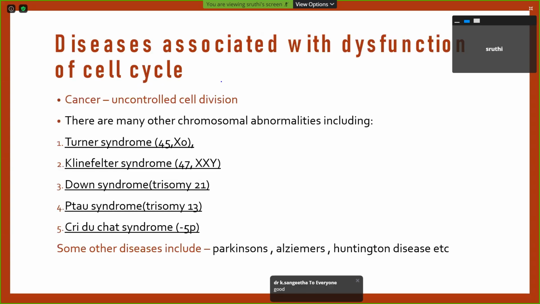The diseases associated are, first of all, cancer. That is, uncontrolled cell division is called cancer. So that is a main clinical aspect associated with the uncontrolled cell cycle.